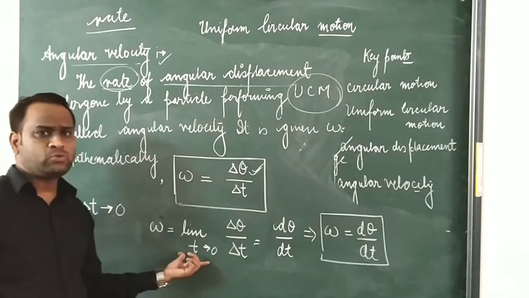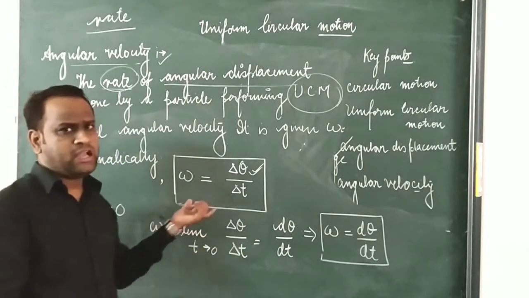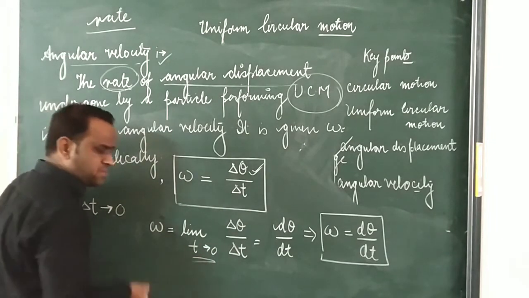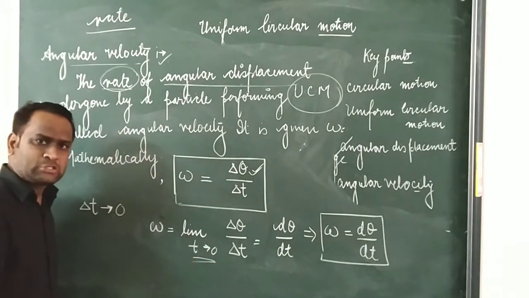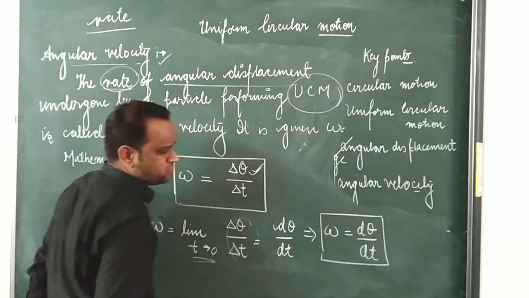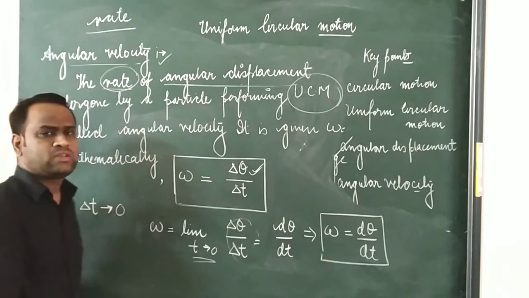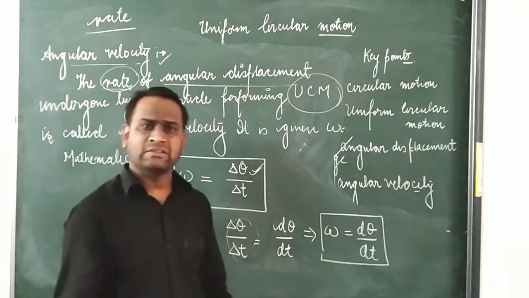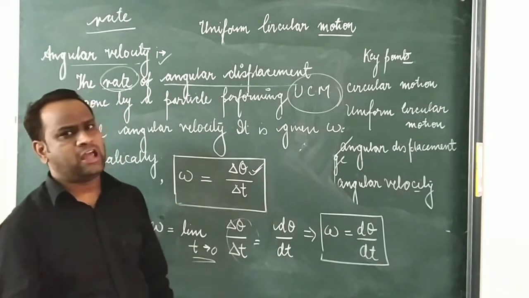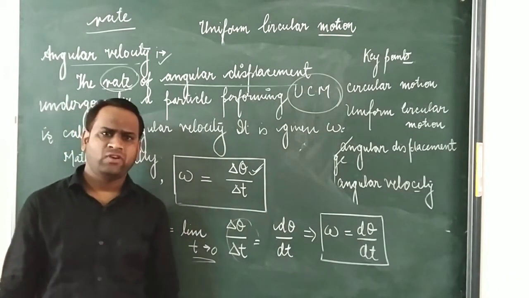If we want to calculate the angular displacement for a certain instant, when the time t tends to 0, then we can say that omega is equal to d theta upon dt, which is known as the instantaneous angular velocity. Okay students, hopefully you all have got all the points which I have delivered here.